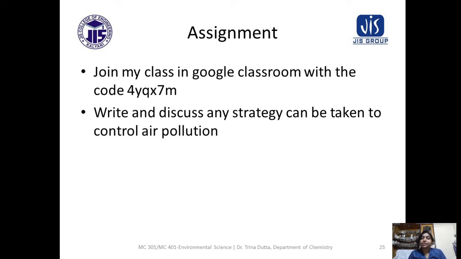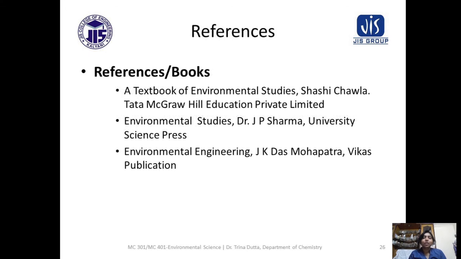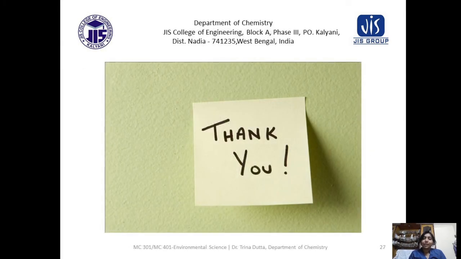You write and submit, and I will discuss it in the next class. I will ask you one by one what your thought is to control air pollution. Okay, these are the references or books you can have from the library, and you can go through the topics. Thank you, students.